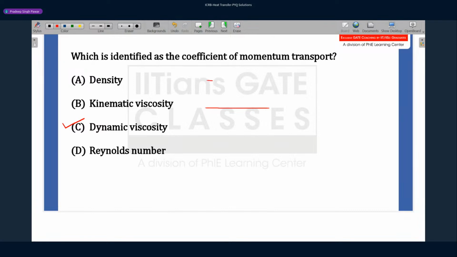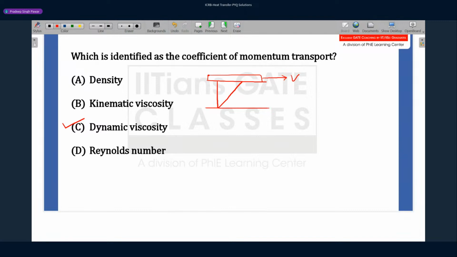Let's say you have a stagnant fluid layer, and suddenly on top you have a plate, and then you move the plate with certain velocity v. So what do you observe? Once we are moving the plate, there is a velocity gradient that develops in this fluid layer.